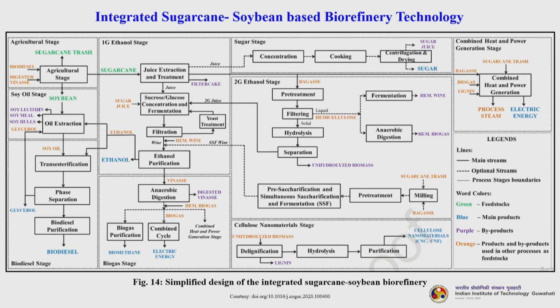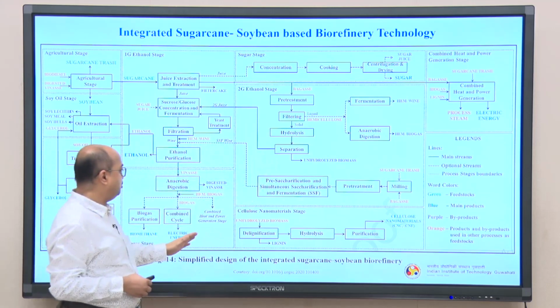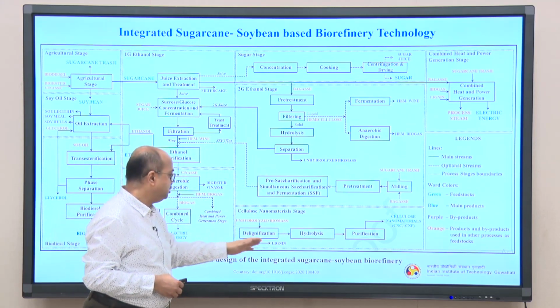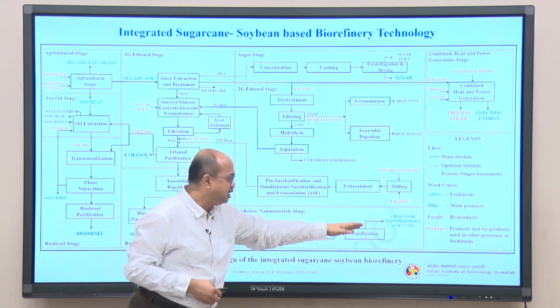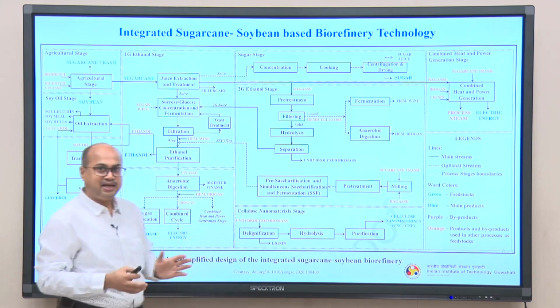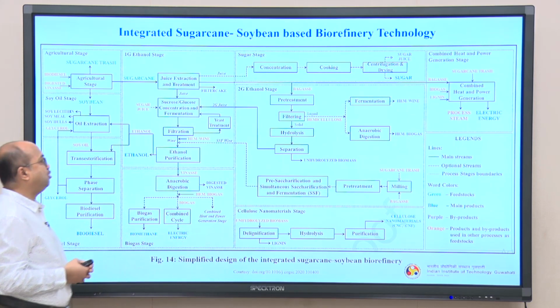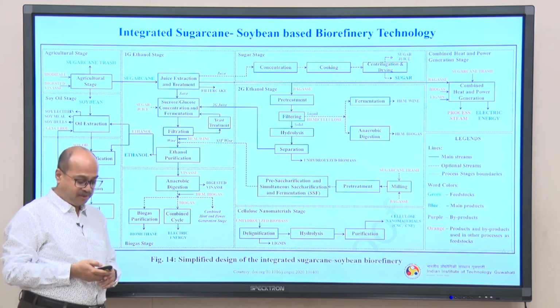And a huge amount of biodiesel can be produced after the transesterification, and you get so much glycerol. Glycerol can be converted into various value added products catalytically, right. Then you get the 2G ethanol stage, okay. Then you also have the cellulose nanomaterial stage. So, you get unhydrolyzed biomass, delignification, hydrolysis, purification, you get cellulose nanocrystals, okay, right. So, this is a classical example of how soybean and sugarcane can be processed simultaneously in an integrated biorefinery.